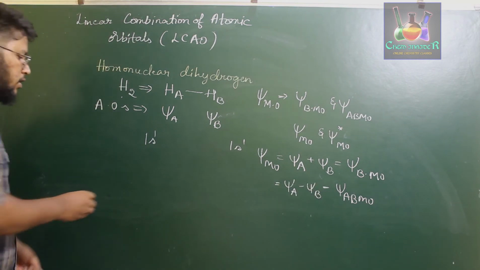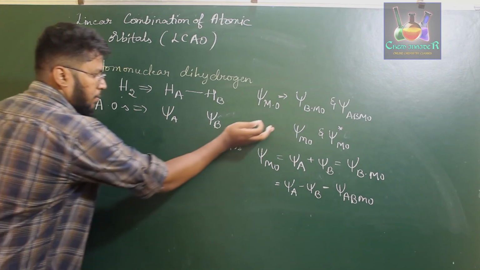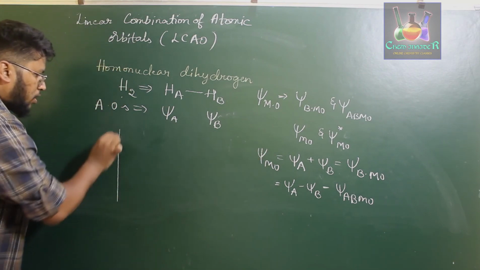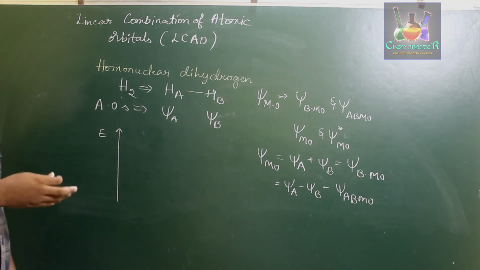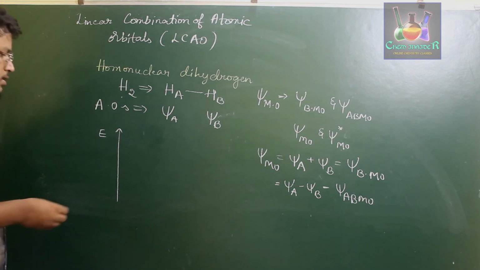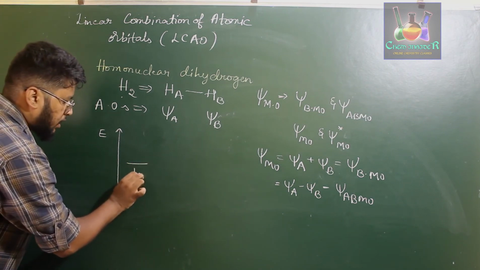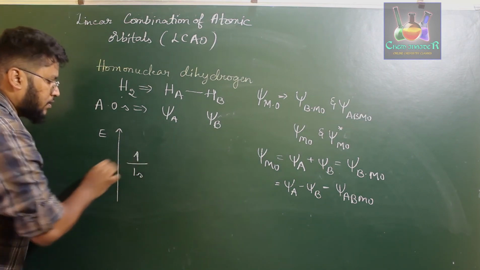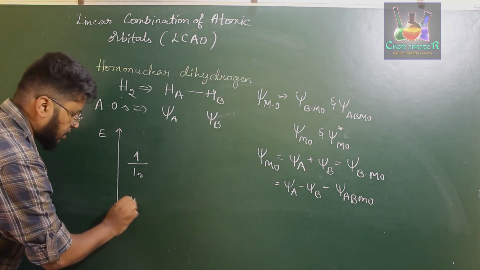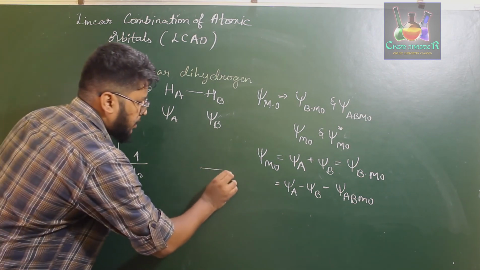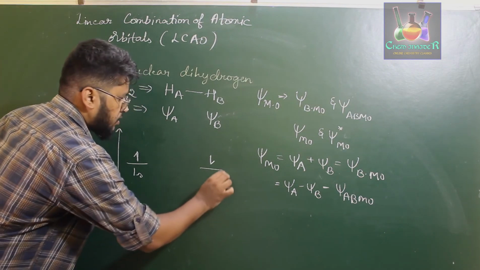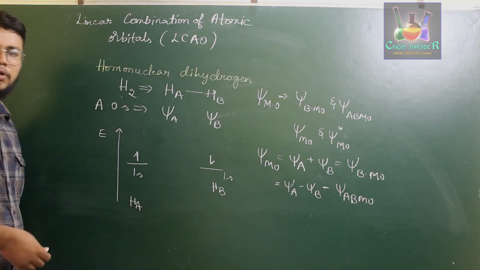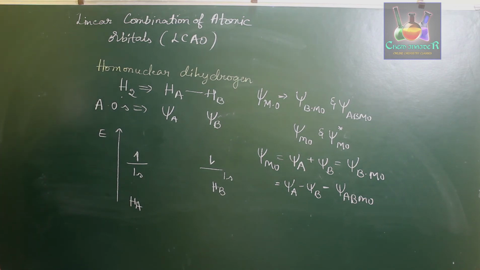So if you plot the energy of the atomic orbitals and the molecular orbitals formed, this will be the 1s electron of HA and this will be the 1s electron of HB. I am writing this in the reverse order because it might get combined easily.